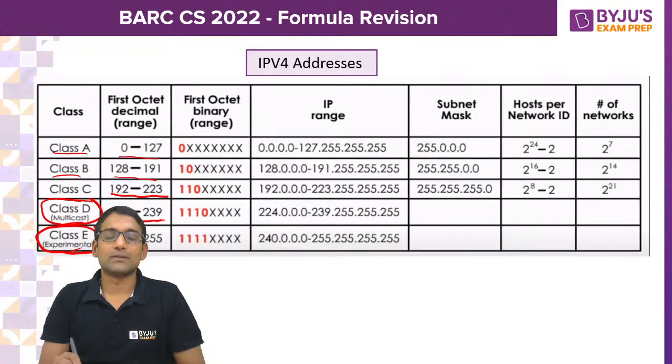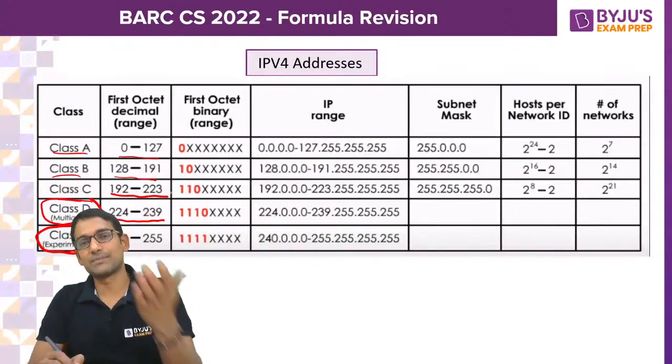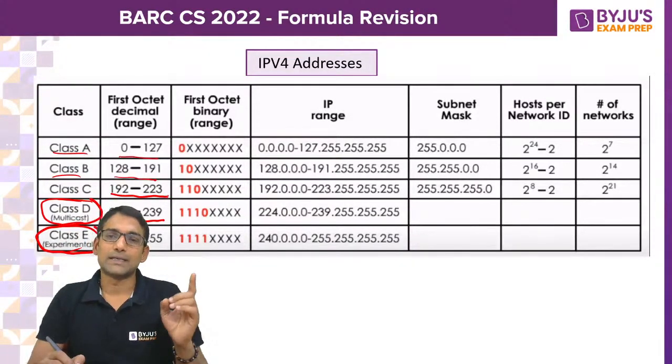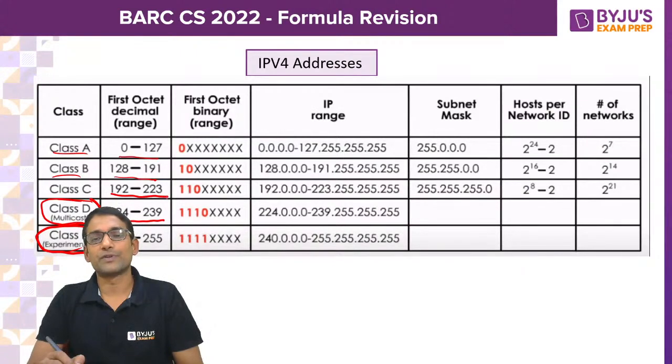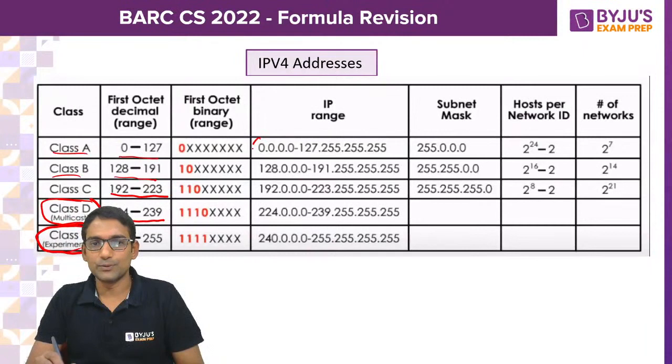Class A is 0 to 127. Class B is 128 to 191. Class C is 192 to 223. Class D is 224 to 239. Class E is 240 to 255. So by looking at the first octet value, you can identify to which class that particular IP address belongs.